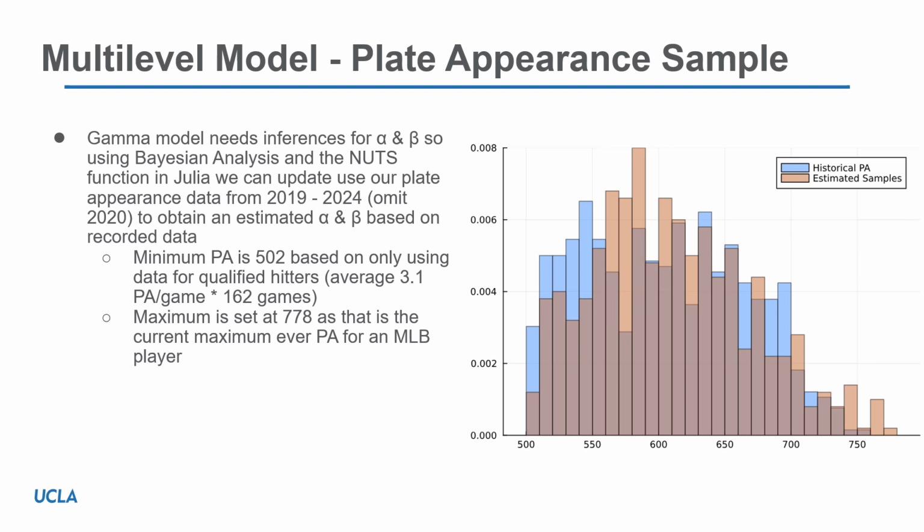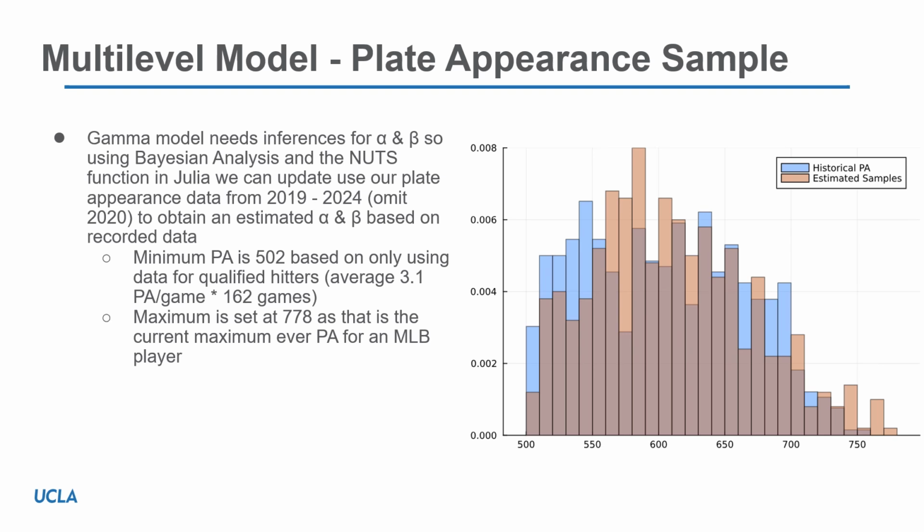Now that we knew we wanted to follow a gamma model for our plate appearance sample, we needed to make inferences for alpha and beta. So we used Bayesian analysis similar to our multi-level model and the No-U-Turn sampler to update our plate appearance data from the 2019 to 2024 seasons in order to obtain an estimated alpha and beta based on our recorded data. Again, we were using a minimum plate appearances of 502 because that's our cutoff for being qualified for the batting title. And our maximum we set at 778, which was the maximum ever plate appearances in the MLB.